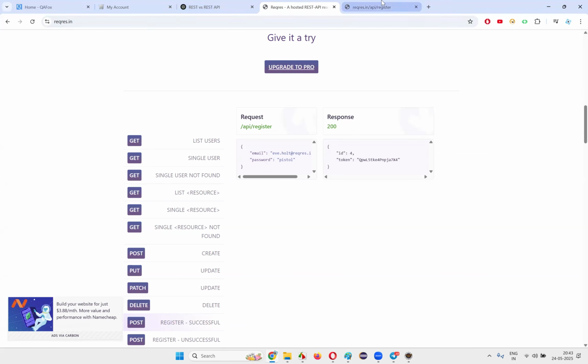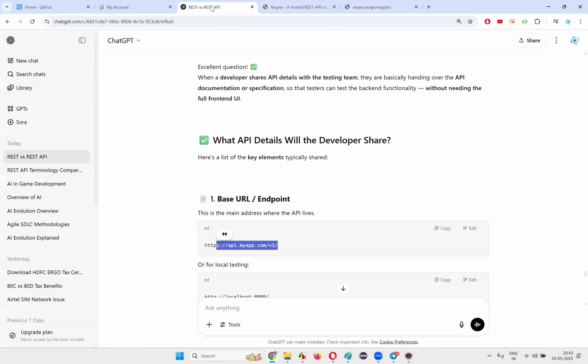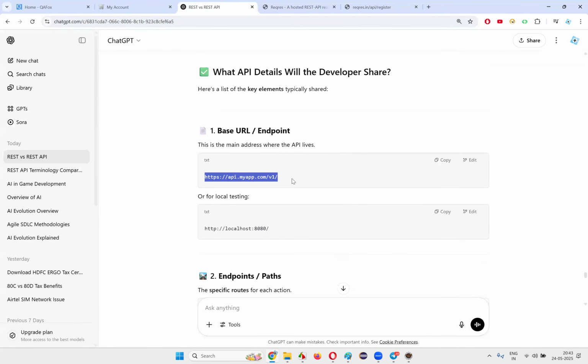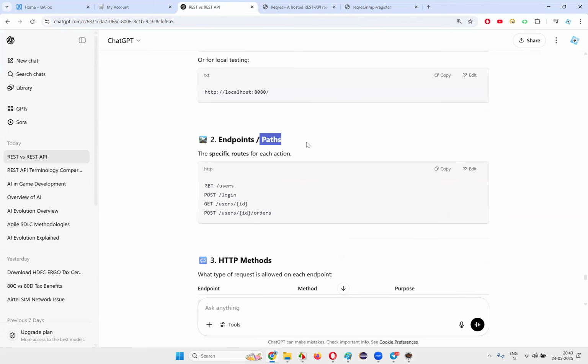Till here is the base URL. In this example of reqres.in, this is the base URL. The common URL for every API request is the base URL. And this is the extra path that you have to give for this particular register successful request, POST API call. Able to understand, guys? Able to understand at a high level? So here reqres.in slash is the base URL, and the extra part, that is slash api slash register, is the extra path.